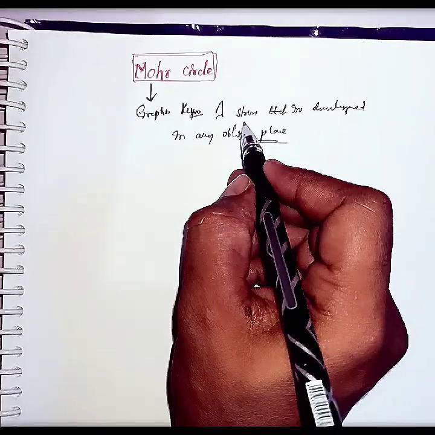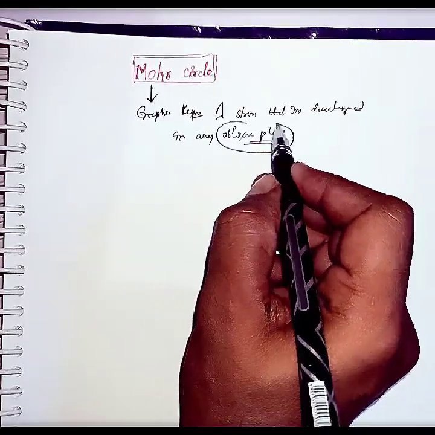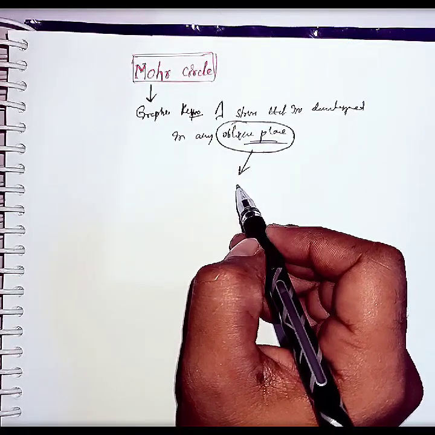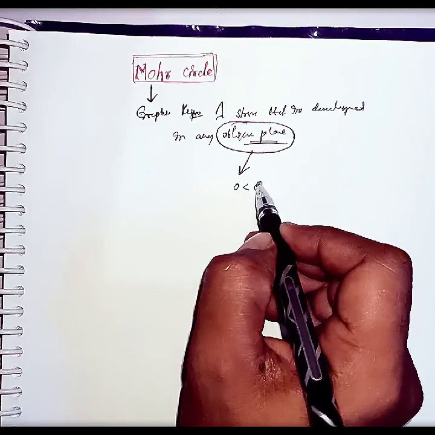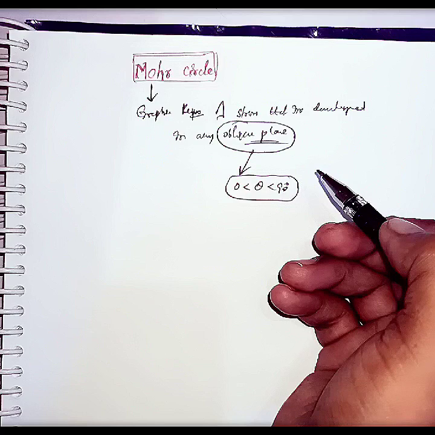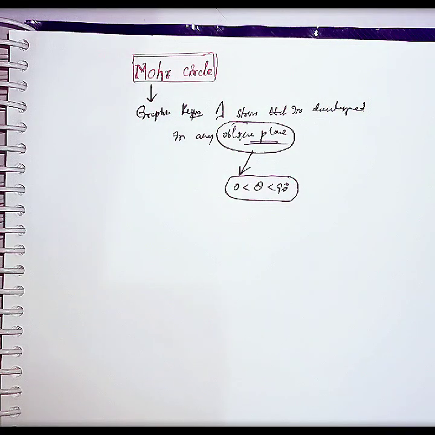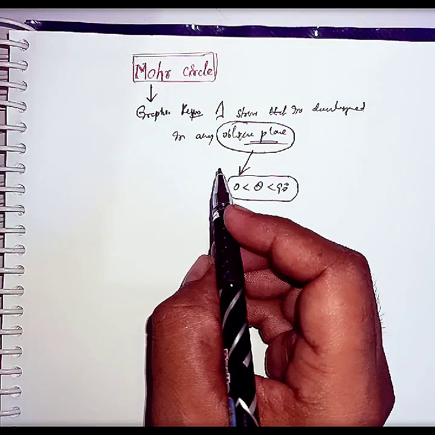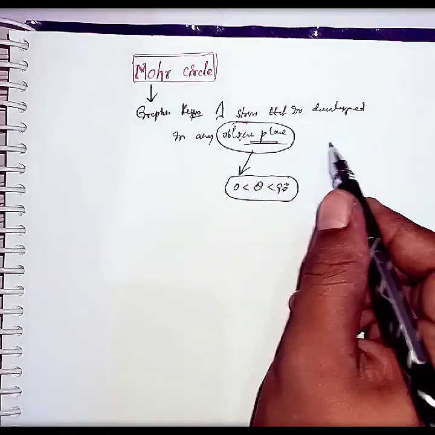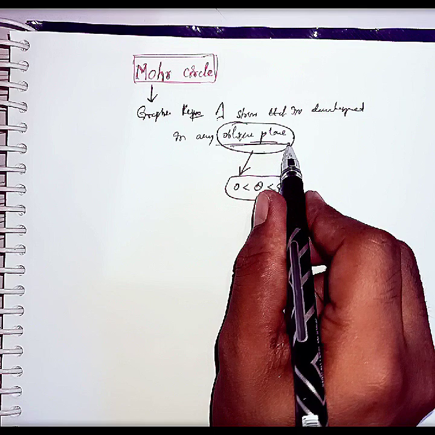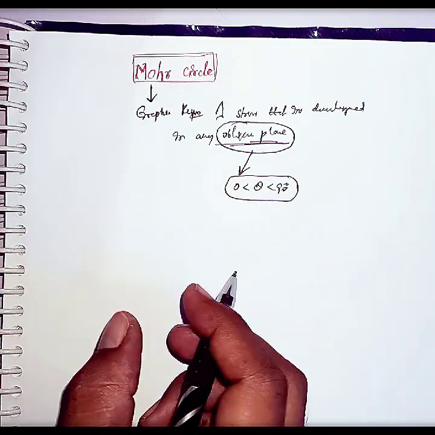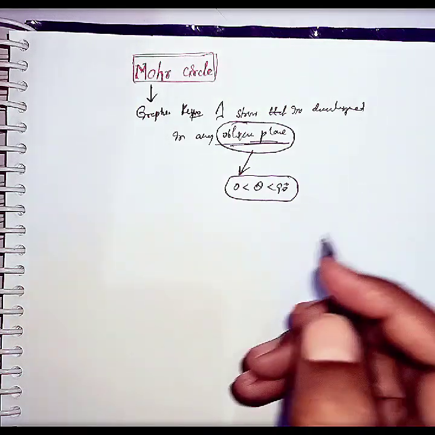Okay, here you are seeing the word oblique plane. Oblique plane means any plane which is acting in between 0 to 90 degrees. Any plane which is in between 0 to 90 degrees is called an oblique plane. Listen carefully. It's a graphical representation of stresses that are developed in any oblique plane. Okay, and this is the definition; you will understand clearly in the next coming minutes.